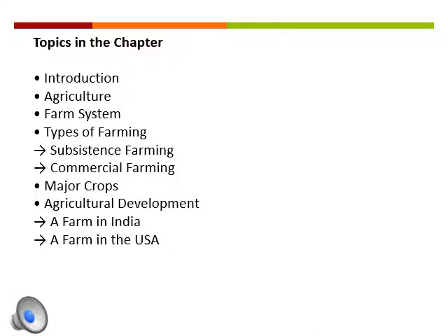The topics that we are covering under this chapter: first we'll see the introduction of agriculture, then the farm system, then the types of farming. Under that we'll see subsistence farming and commercial farming. Then we'll see the major crops. After the major crops we'll see agricultural development. Then we'll see a farm in the land and a farm in USA.